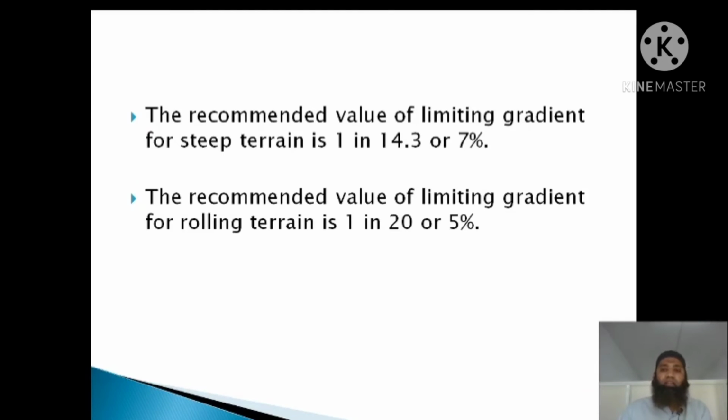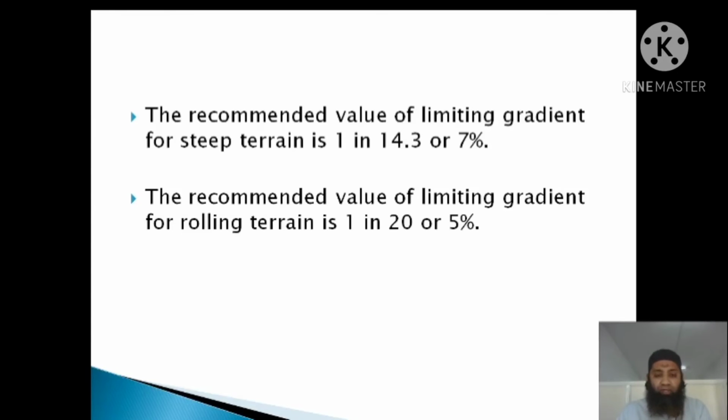The recommended value of limiting gradient for steep terrain is 1 in 14.3 or 7%. So for limiting gradient, this has been provided for steep terrain, 1 in 14.3 or 7%. All of this has been given by the IRC. They have provided what the limiting gradient should be for steep terrain.